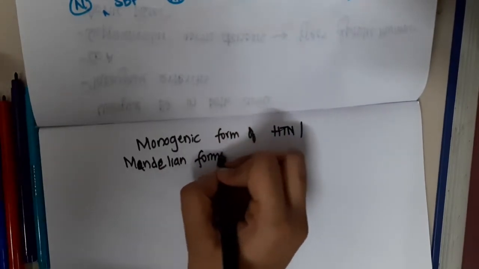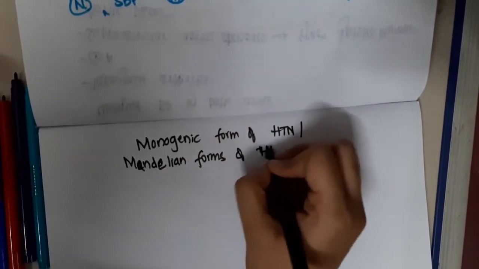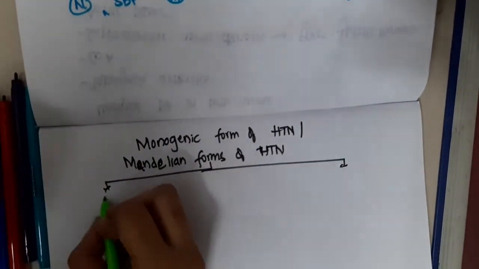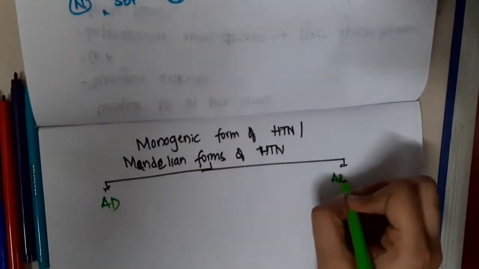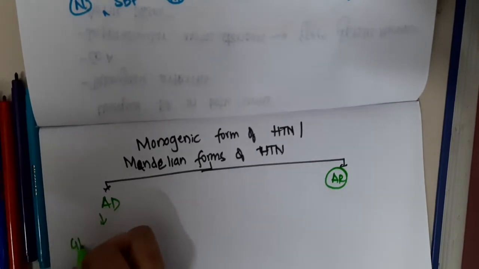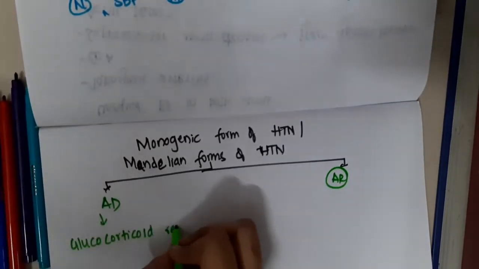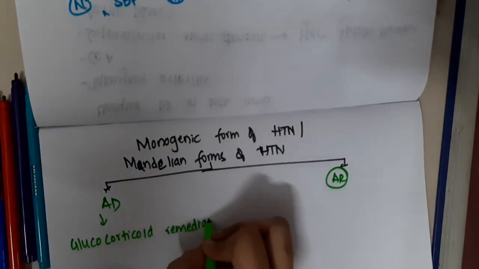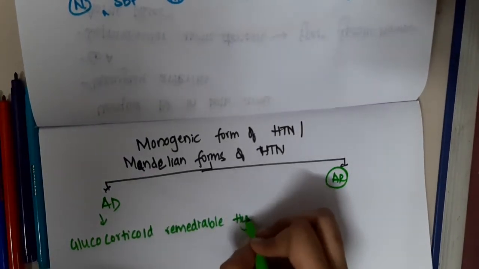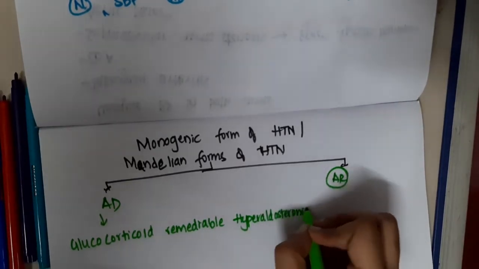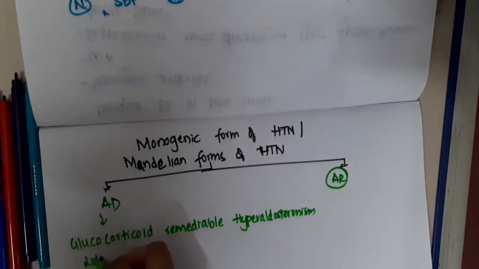Mendelian or monogenic forms of hypertension are of two types. One, we have the autosomal dominant form. Second, we have the autosomal recessive form. The autosomal dominant form includes glucocorticoid remediable hyperaldosteronism, right? This also includes Liddle's syndrome,